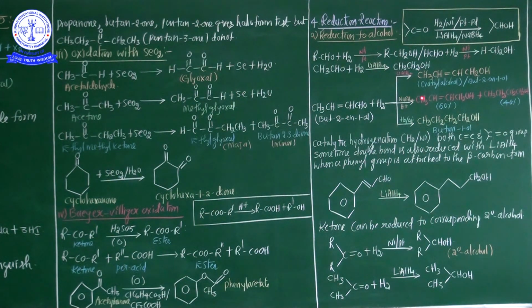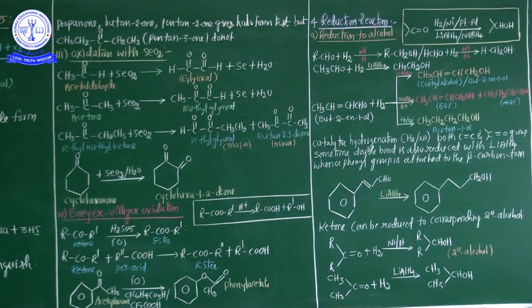So it is very important. Aldehyde involved in the reduction process is converted into alcohol: aldehyde gives primary alcohol, and in the case of ketone, secondary alcohol.